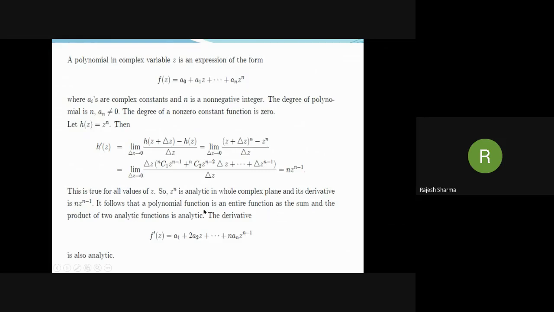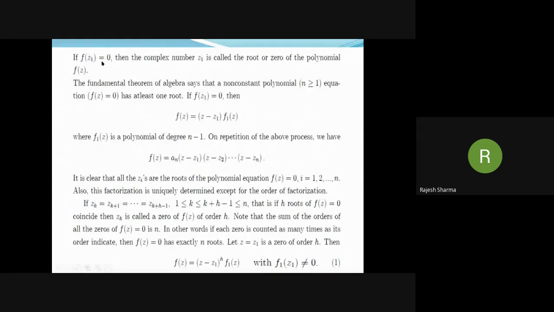And so this polynomial function is an entire function, and its derivative is f'(z) equal to a1 plus 2a2z plus so on up to n an z raised to the power n minus 1. The derivative is also an analytic function.